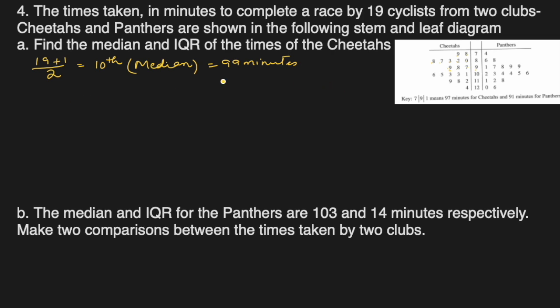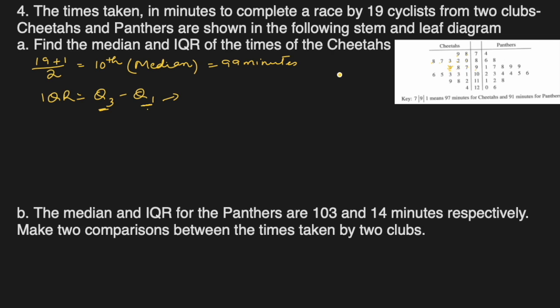Okay, now we want to find IQR. Interquartile range is upper quartile Q3 minus lower quartile Q1. Let's talk about Q1 first. Q1 is nothing but the median of the lower half, excluding the median. We have to exclude the median, so remove this 99 and find the median of the remaining 9 which are below this, right? 1, 2, 3, 4, 5, 6, 7, 8, 9.